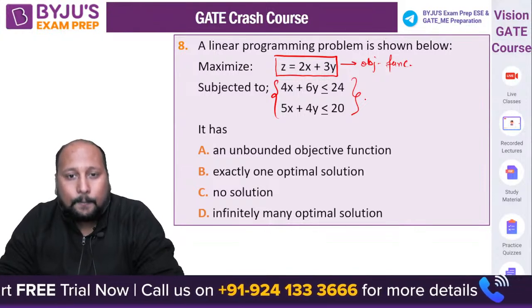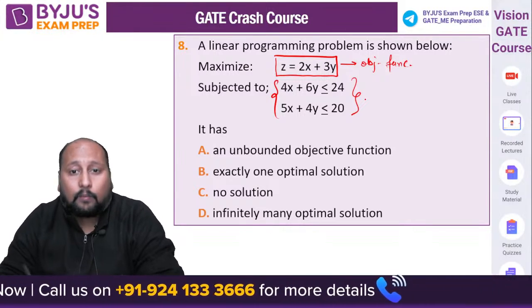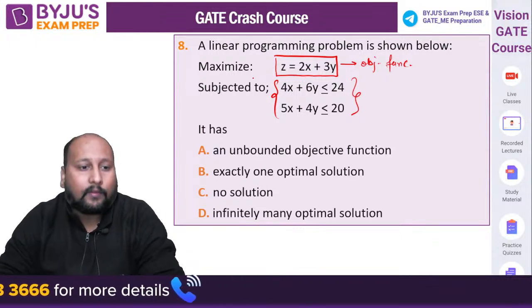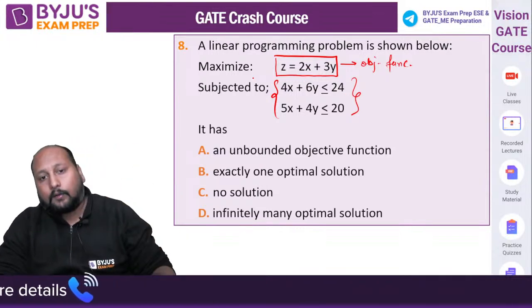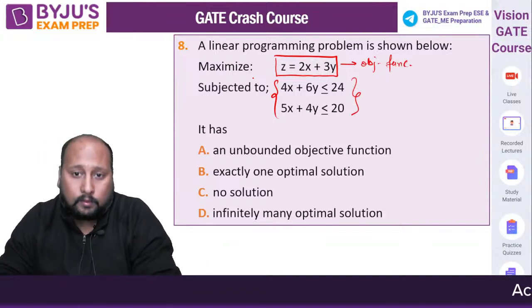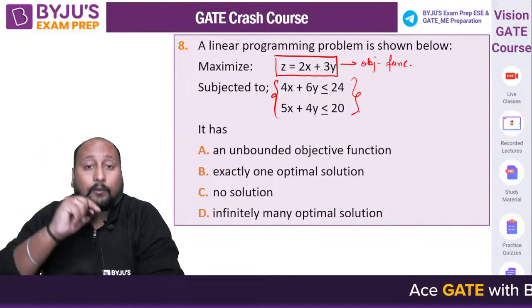If you see one of the constraints, 2x plus 3y is equal to 12, its slope exactly matches the slope of the objective function. But we have to check whether it is binding or non-binding. If this were a redundant constraint, then you would have to check for the final correct answer.